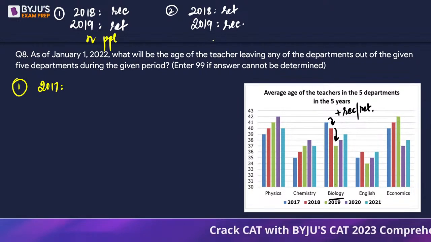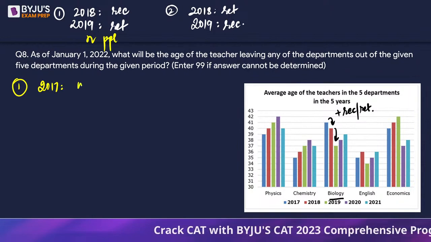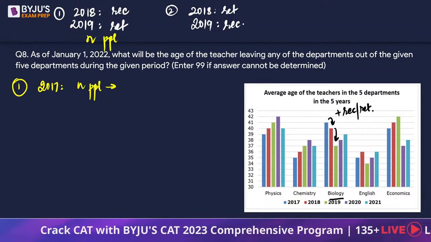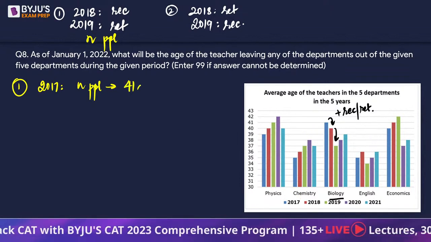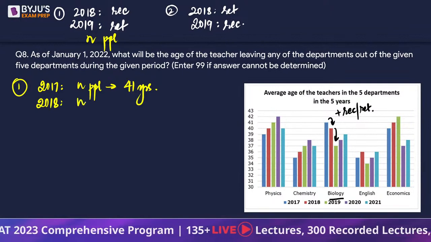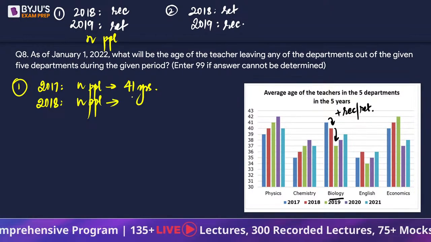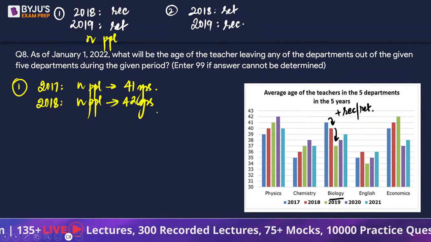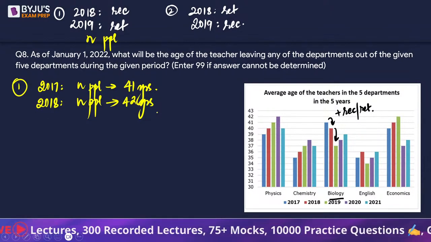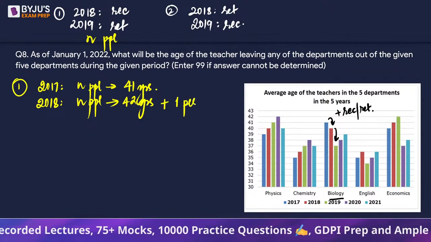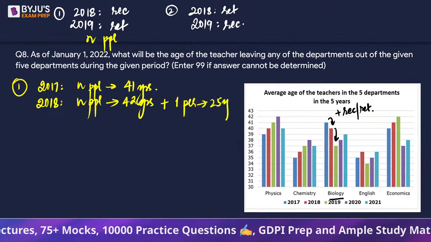In 2017 there were n people originally, whose average age in the year 2017 is 41 years. So the next year, the same n people will have an average age of how many years? 42 years. But in that year, something disruptive happened. What happened? One person whose age is 25 years joined.